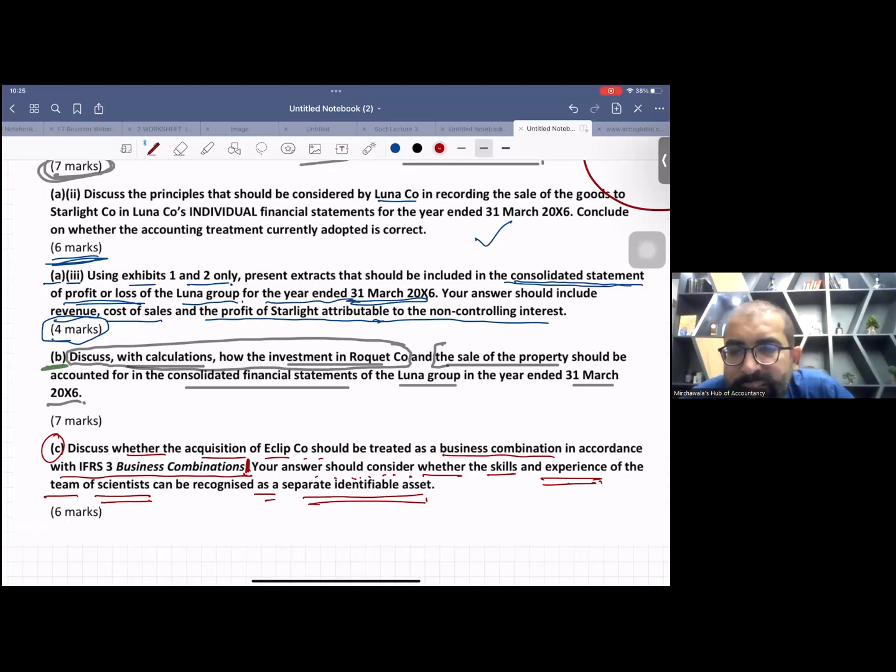The basic answer for the last thing is no, because these employees are not separable. They are not transferable. Your employees are not in your control; they can resign anytime. So that's why we don't book the employees as an intangible asset.